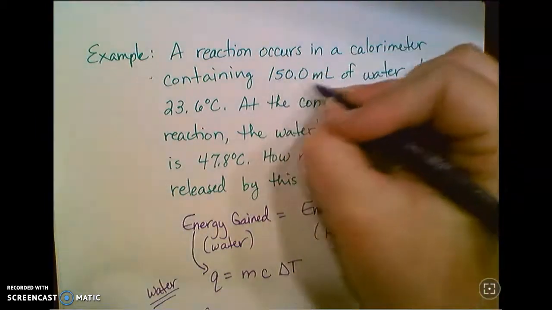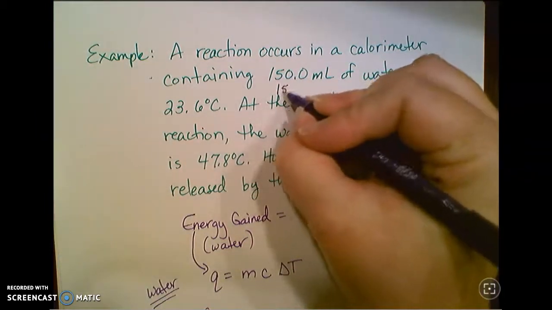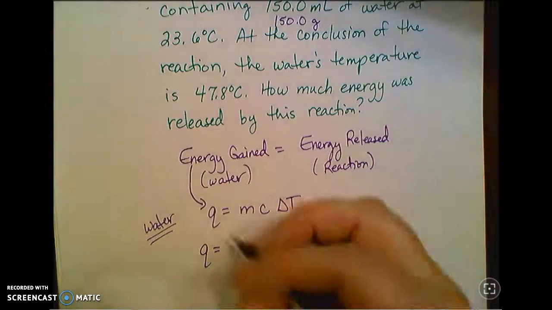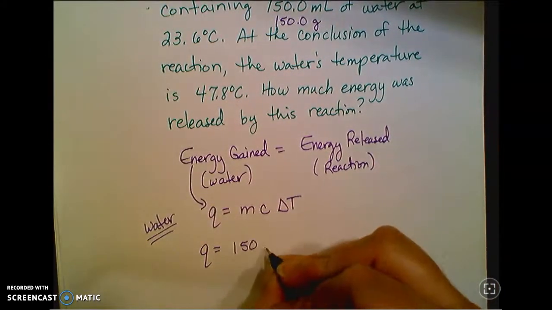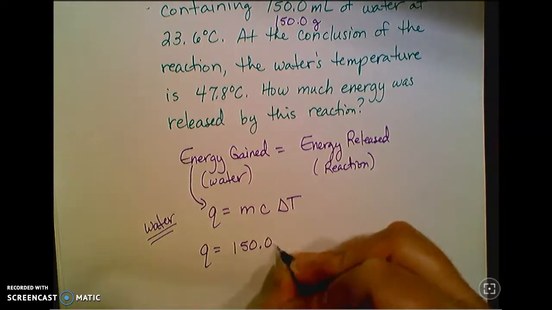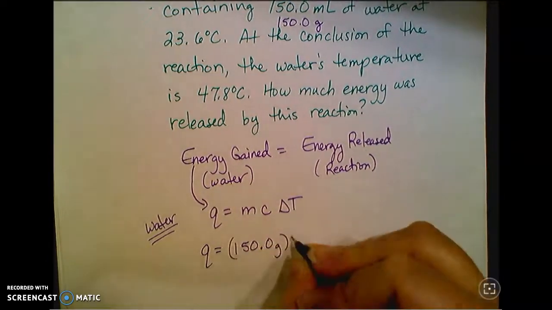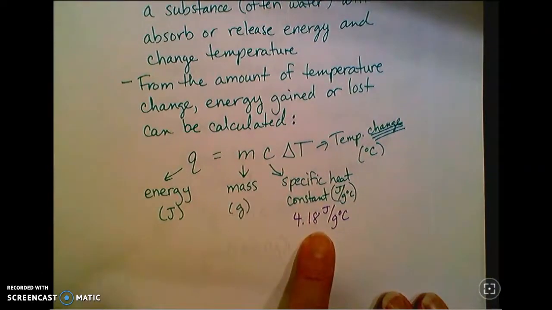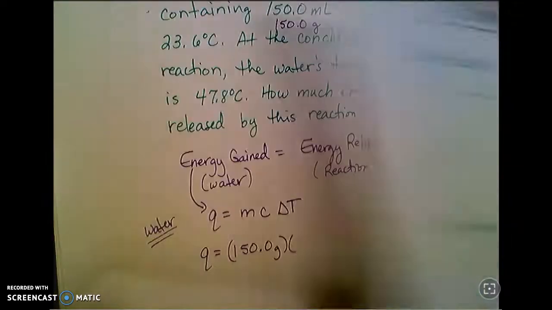So 150 milliliters is the same as 150 grams. Again, that only works for water, and that's a good reason to use water for these calculations. So 150 grams is my mass. The specific heat constant for water, I'll give you this on a test. It's 4.18 joules per gram degree Celsius.